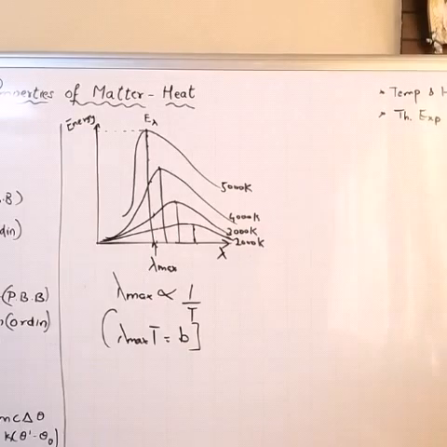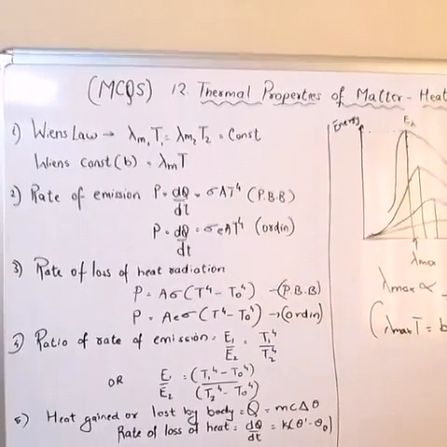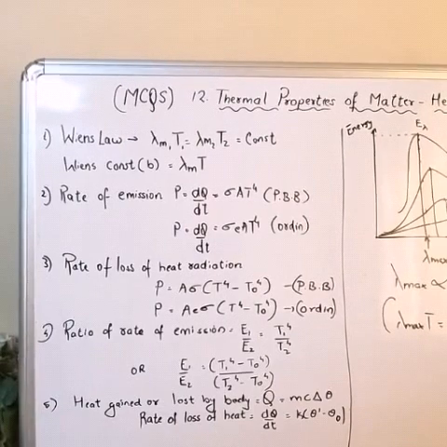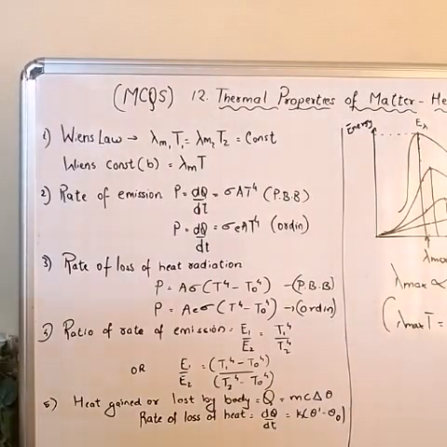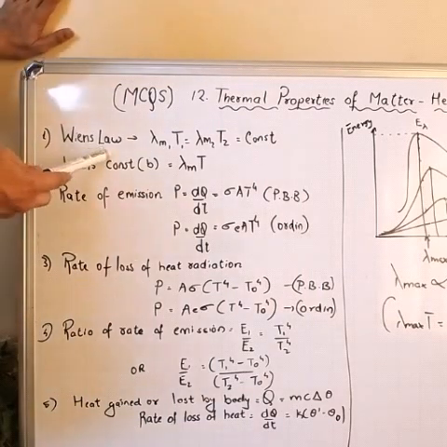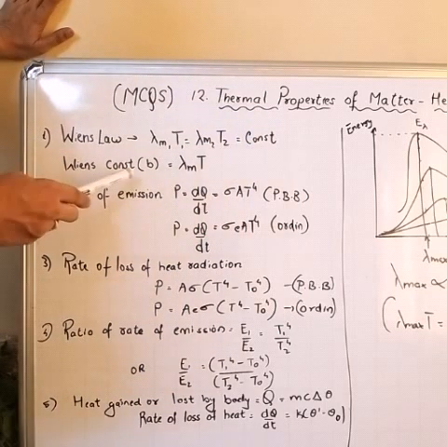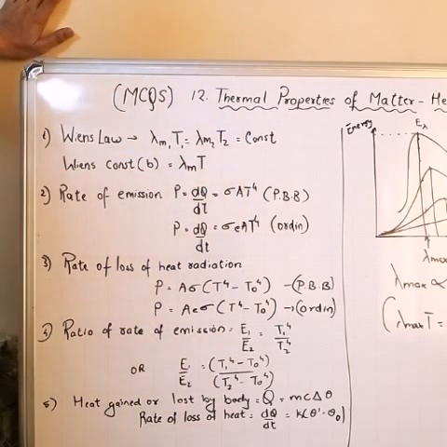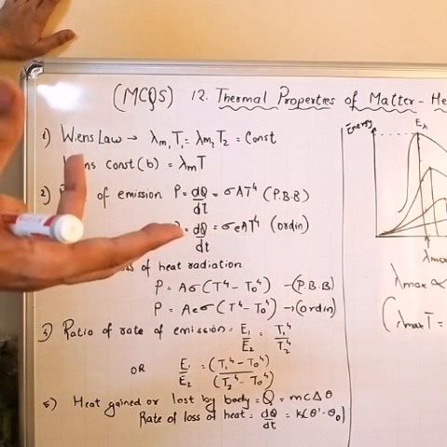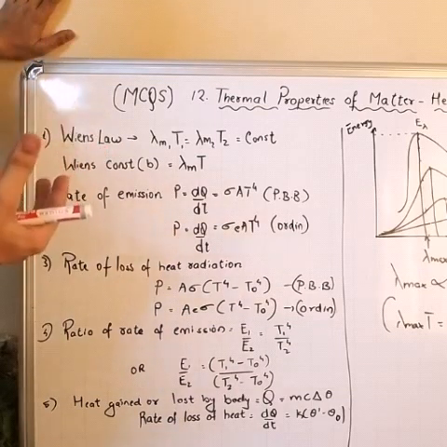Now let us study the formulas which I will be using for these two topics: one is radiation, and second is perfectly black body and Newton's law of cooling. First is Wien's law: lambda m1 T1 equal to lambda m2 T2, or Wien's constant B equal to lambda m into T. Now any body will emit heat, and the rate of emission depends on certain factors.